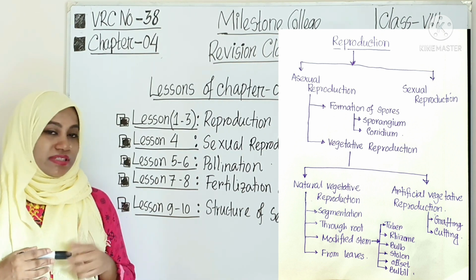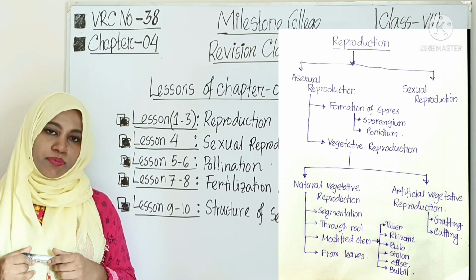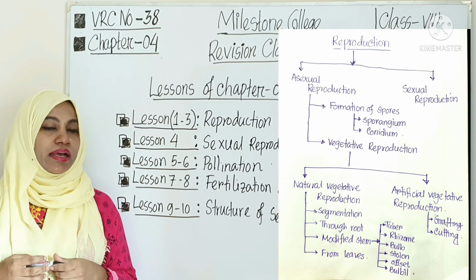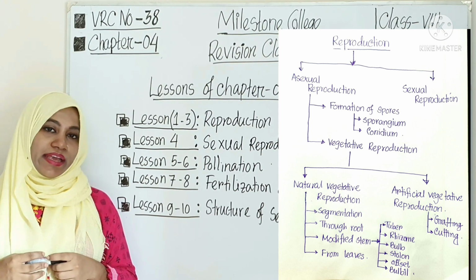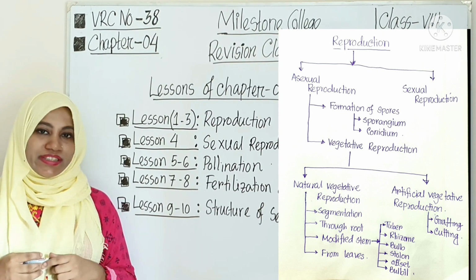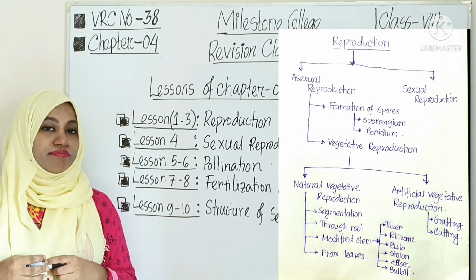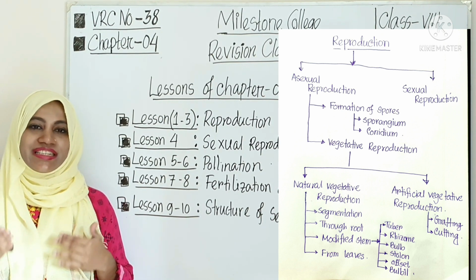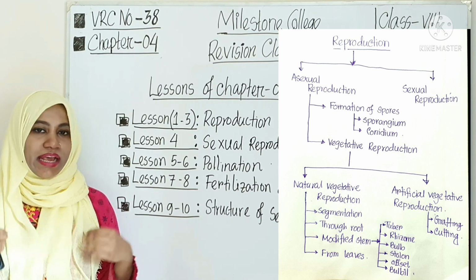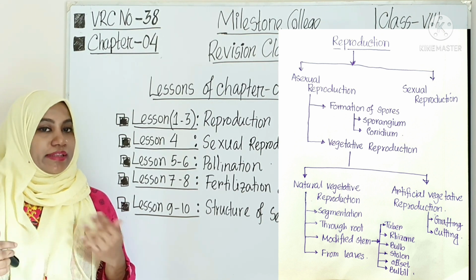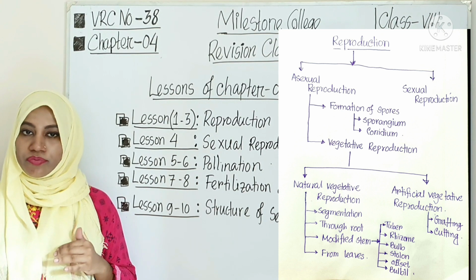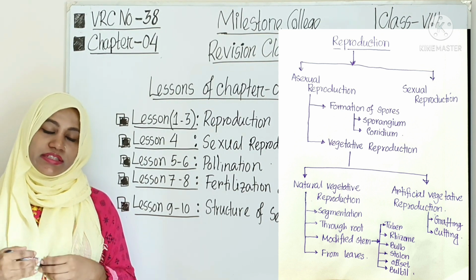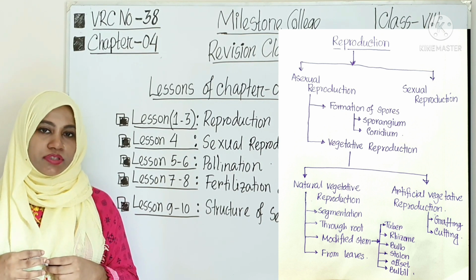Next one, vegetative reproduction. Vegetative reproduction happens through the body part of the plant, and it is again of 2 types. One is natural and the other is artificial. Vegetative reproduction that happens naturally by the body part is natural, and that which happens artificially is artificial reproduction.